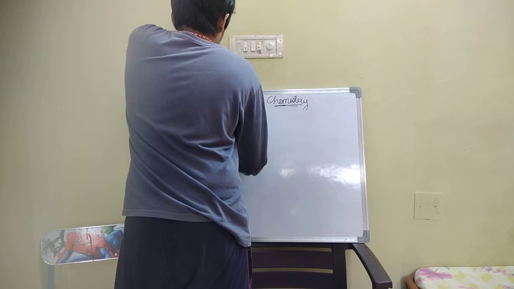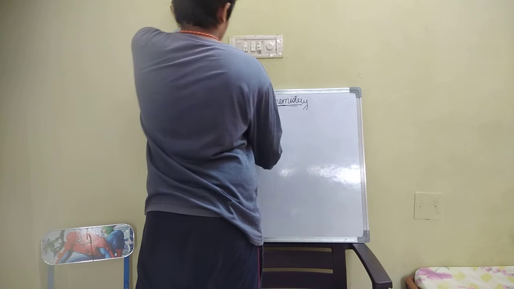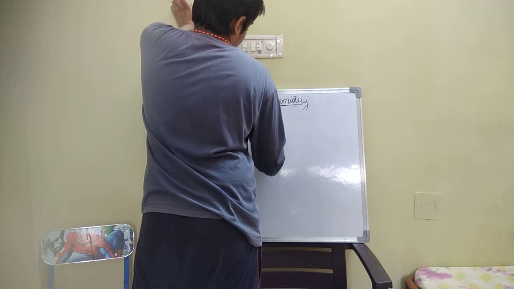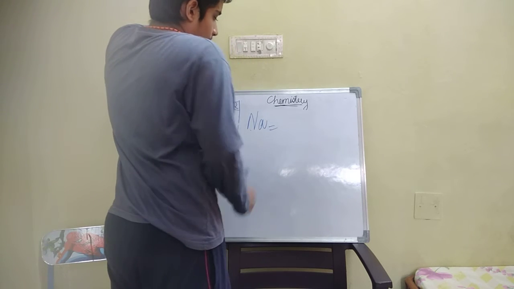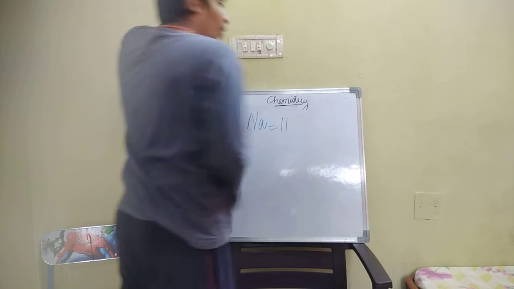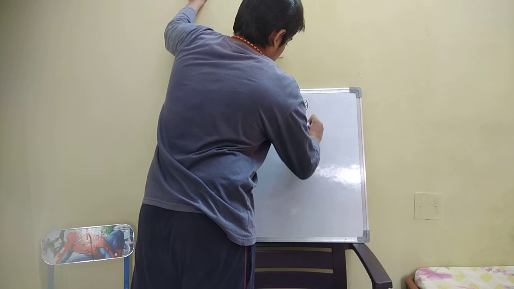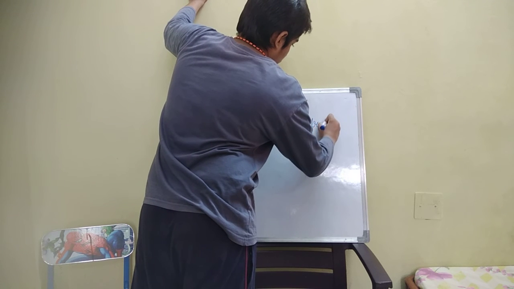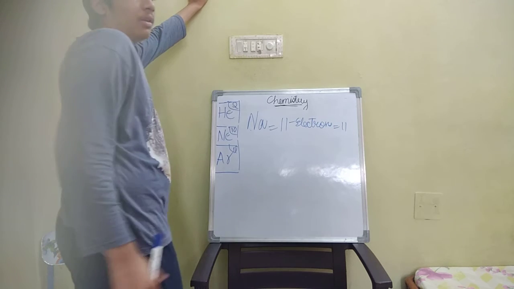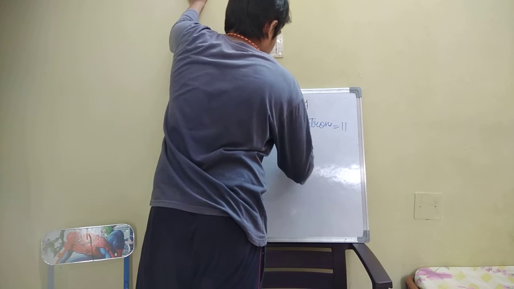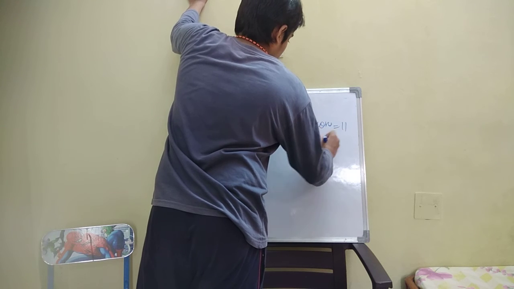One more example we'll take: sodium, atomic number 11. How many electrons are there? 11. Protons are 11.